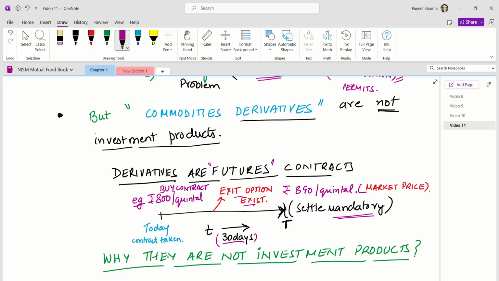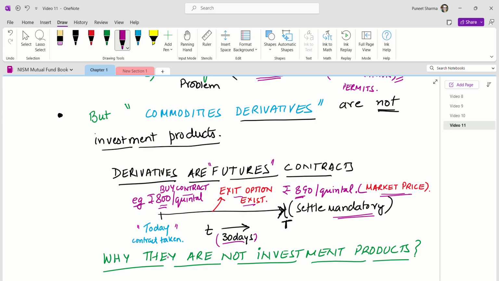After 30 days, or in between 30 days, suppose the price of rice goes up to 890 rupees a quintal. This is the market price, and your contract price was 800 rupees. You bought it at 800 rupees, but you are not physically buying it at that point. You have contracted to buy it, or agreed to buy it, at 800 rupees on this date, today.